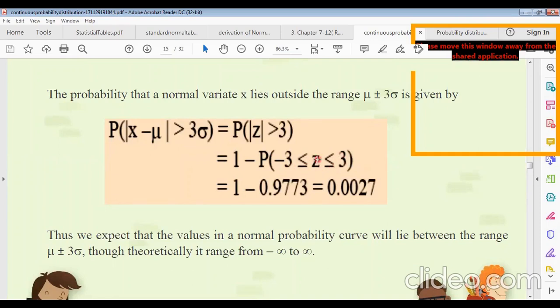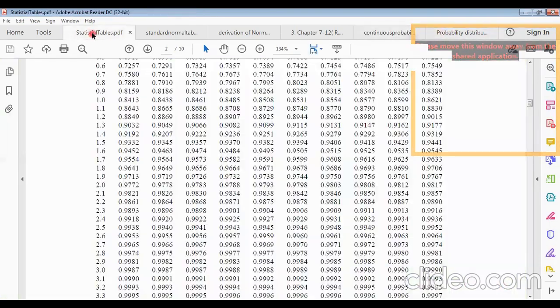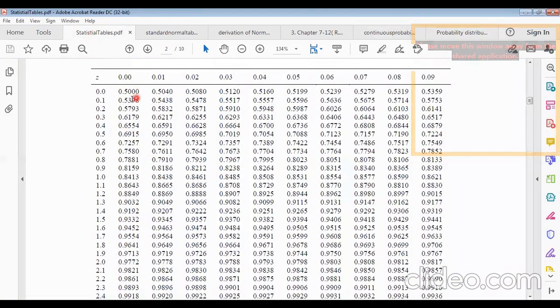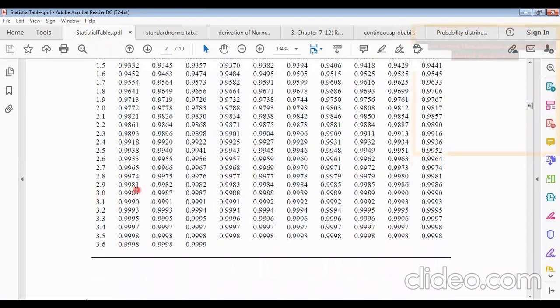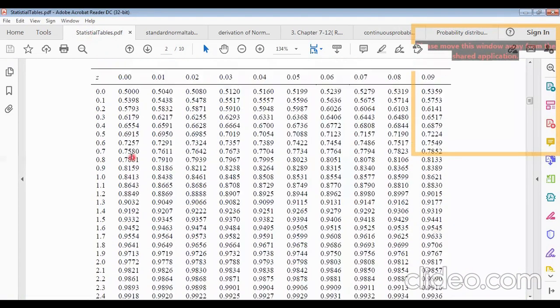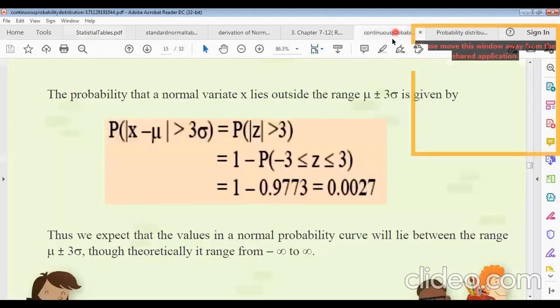So probability at 0, what? From the normal distribution table, z equals 0 is 0.5. And from the table z equals 3 is 0.9987. So 0.9987 minus 0.5, multiplied by 2, will give this result, 0.9973.